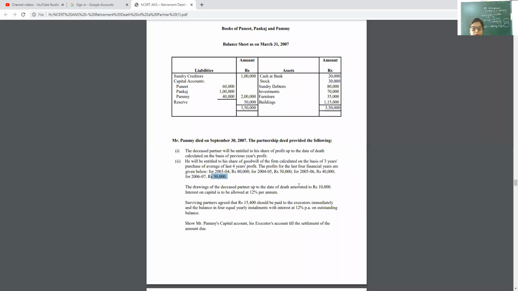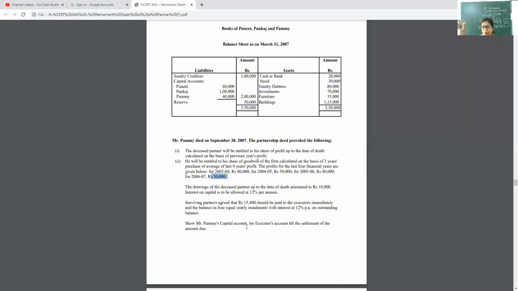Now we are going to start this question. Be careful. No need to make the capital account of all, only Mr. Pami's capital account, because this is the question given in NCERT. Mr. Pami died on 30th September. So first of all, two things you have to do.